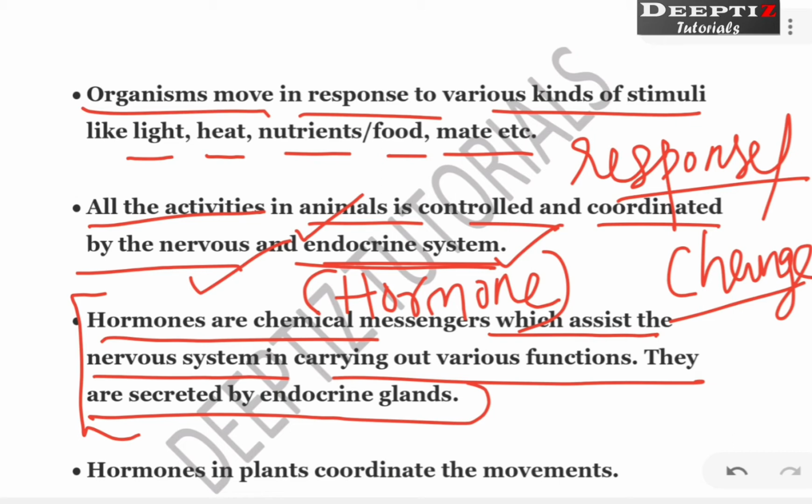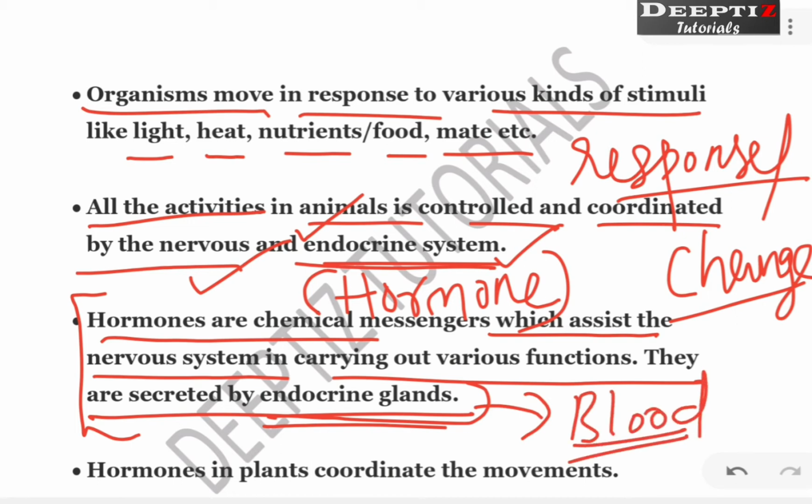We know the brain is a part of the nervous system, right? Now suppose your nervous system or brain wants to perform something. This performance can be done only with the assistance of the hormone. Who produces hormones? Endocrine glands. Where do they produce it? The glands produce it into the blood. Now blood takes this hormone wherever it is required as per the instruction of the nervous system, right?